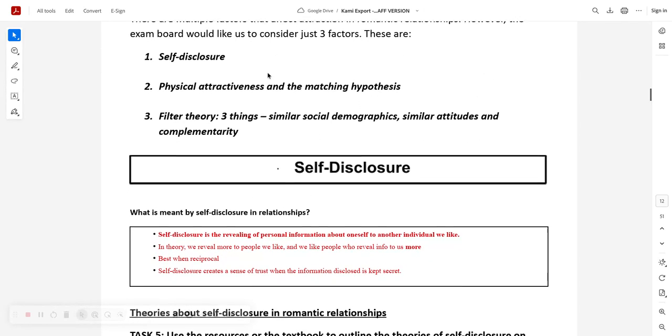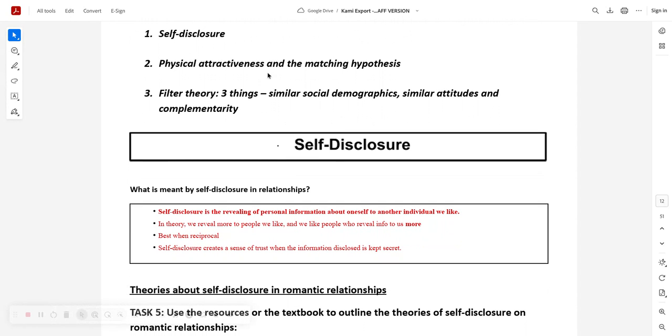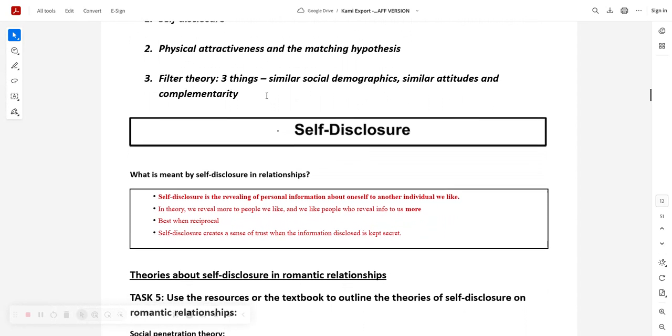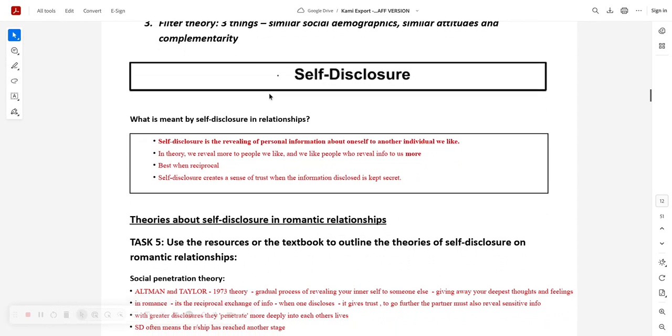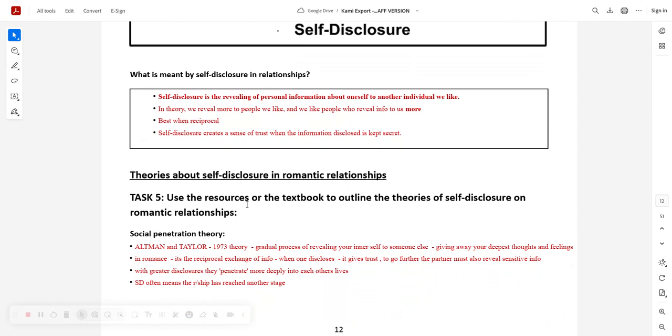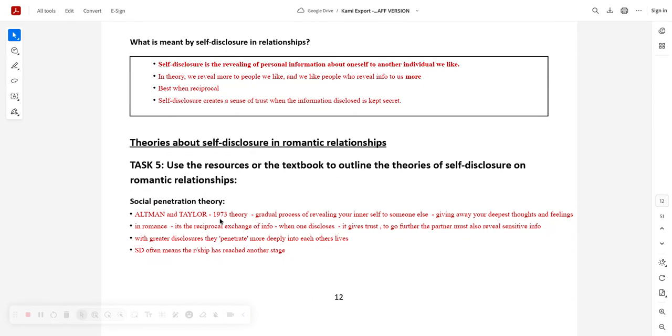Self-disclosure I like to a degree, but I think you can get a little bit lost in it, really. Now, let's have a quick look. Self-disclosure can be defined as this. When we're talking about self-disclosure, remember we're going to do it through social penetration theory, gradually revealing your inner self to somebody else, a bit like peeling back an onion. In romance, it's a reciprocal exchange of information. One discloses, gives trust. The other partner will also reveal sensitive information, and this should penetrate the relationship and promote closeness, trust, and commitment. They're the terms we said: commitment, trust, and closeness.